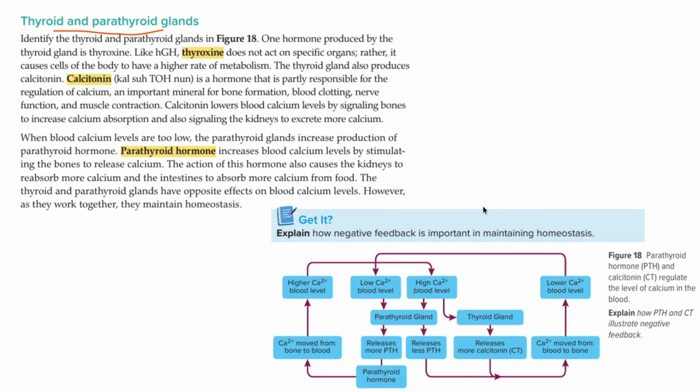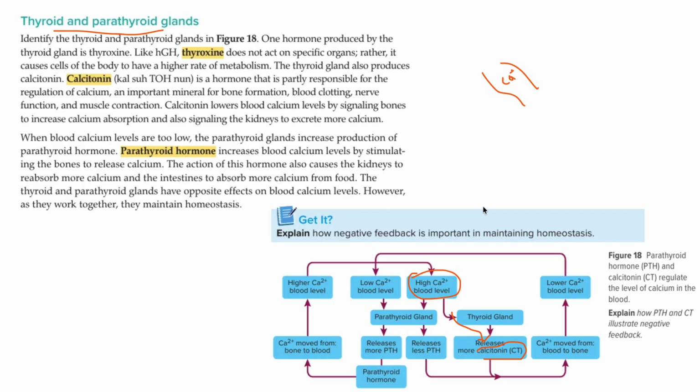When the calcium level in the body is high, the thyroid gland will produce calcitonin, right? Calcitonin will move the calcium from blood to bone. So when there is more calcium in the blood,